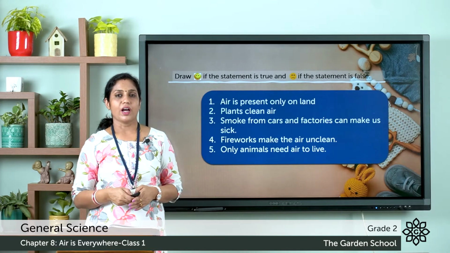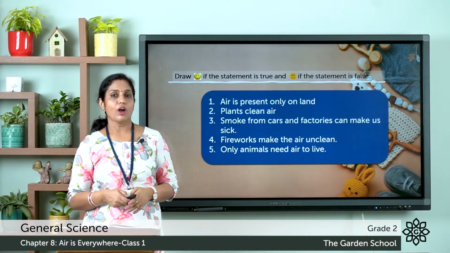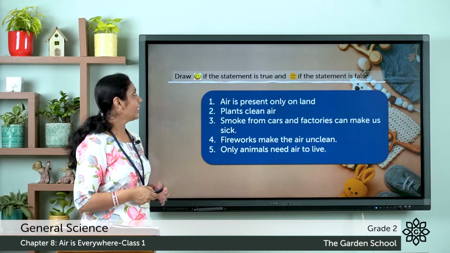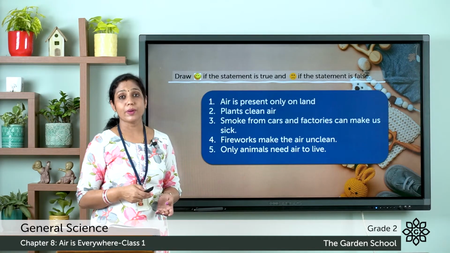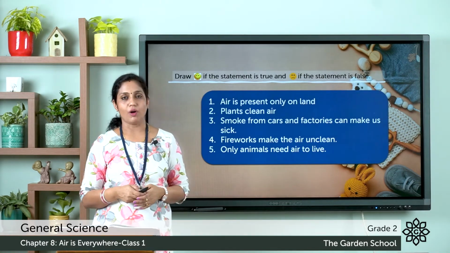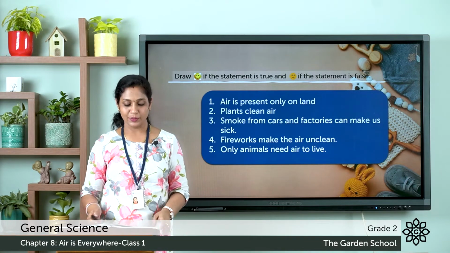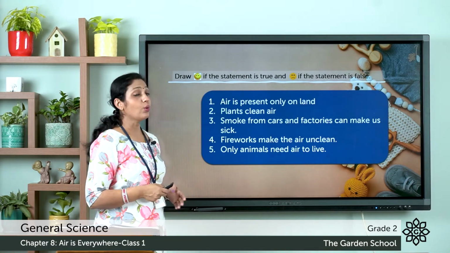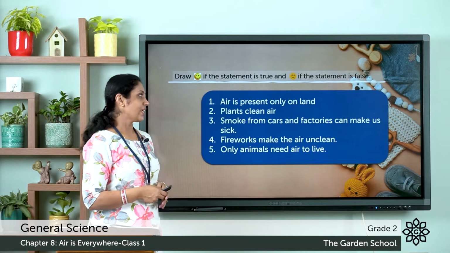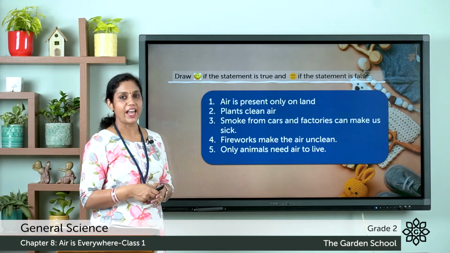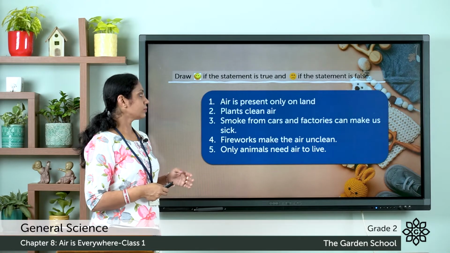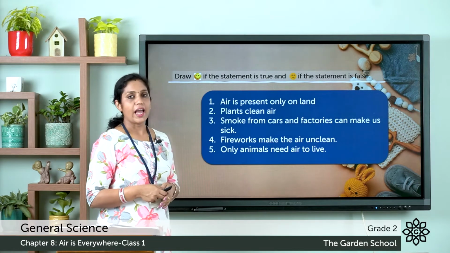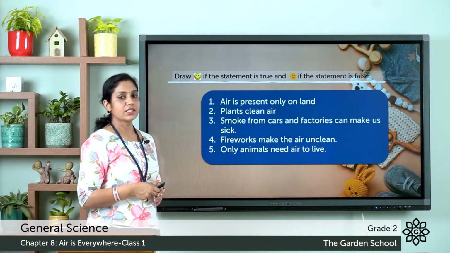In the exercise part, first we have to draw a happy smiley if the statement is true and a sad face if the statement is false. Now let's check the questions. First one, air is present only on land. Second, plants clean air. Third one, smoke from cars and factories can make us sick.